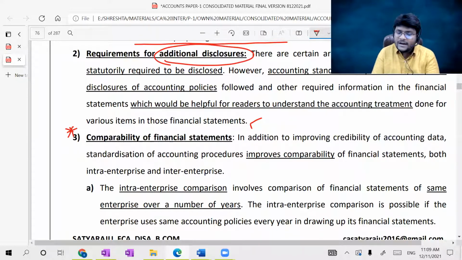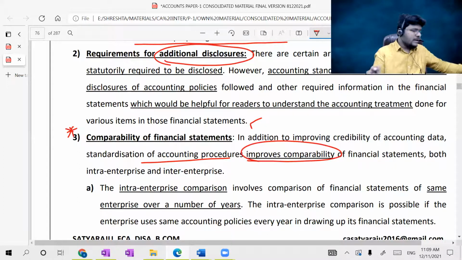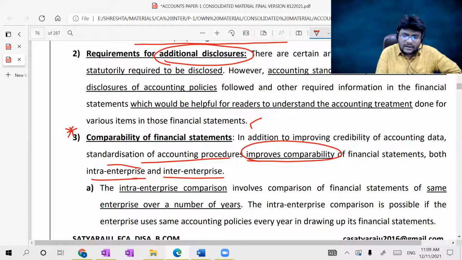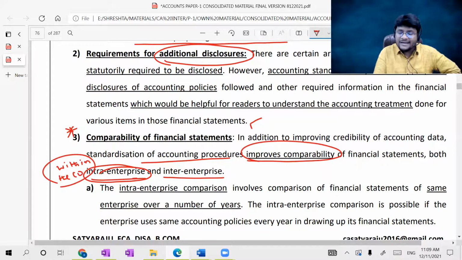So that's why, in addition to improving the credibility of accounting data, standardization of accounting procedures improves comparability. Standardization of accounting procedures improves comparability of the financial statements, both intra-enterprise and inter-enterprise. Sir, what is the meaning of intra-enterprise? Intra-enterprise means within the company or within the entity. Inter-enterprise means between two entities.